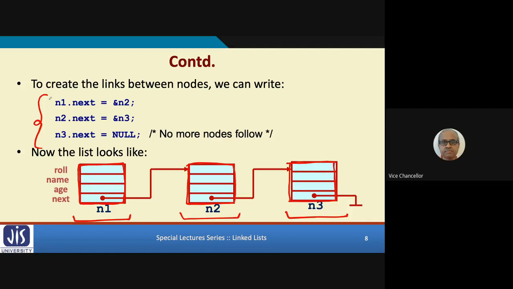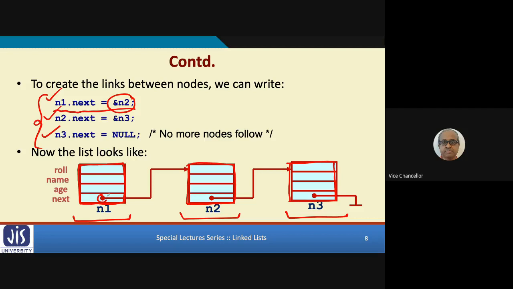Now these three lines are actually doing that link creation. You see the first line, n1 dot next equal to ampersand n2. What does that mean? Ampersand n2 means address of n2. I am storing the address of n2 in n1 dot next. n1 dot next means this one.